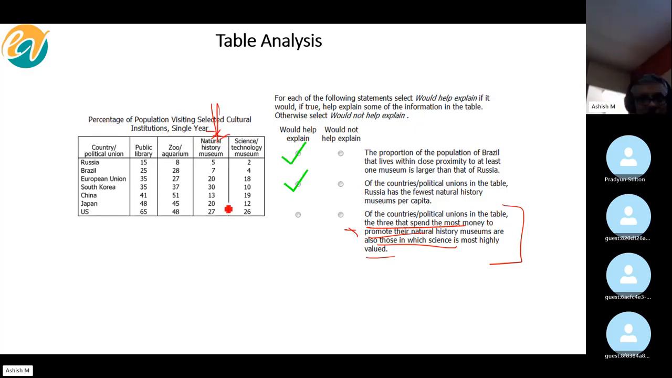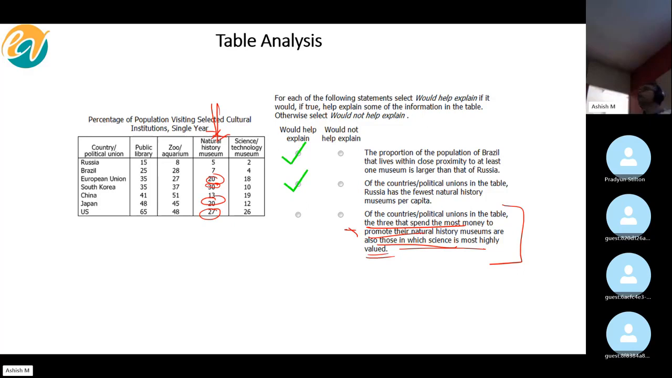Now, which are those top three, friends? South Korea is first, right? South Korea, US, Japan, and European Union. Agreed? Basically, the four of them qualify. Now it's saying, and I think it's easy, that these are also those in which science is highly valued.